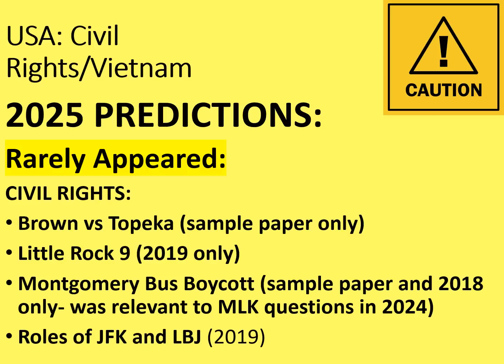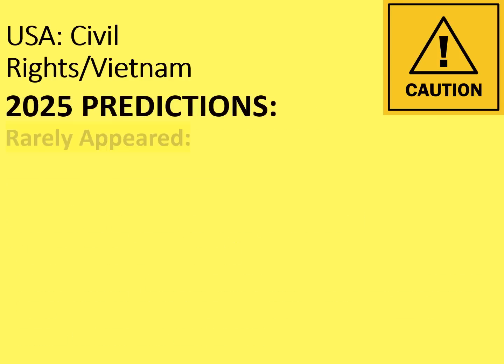And also the roles of JFK and LBJ. So what was Kennedy's approach to civil rights and what was Lyndon Johnson's approach to civil rights? This last came up in 2019, 6 years ago. So again, if you want to make a comparison between what these two presidents did for civil rights, that might be a good shout. There's quite a few more topics for the Vietnam topic that have rarely appeared.